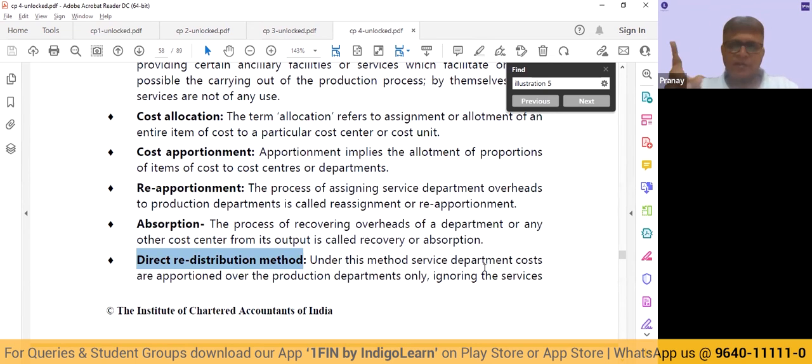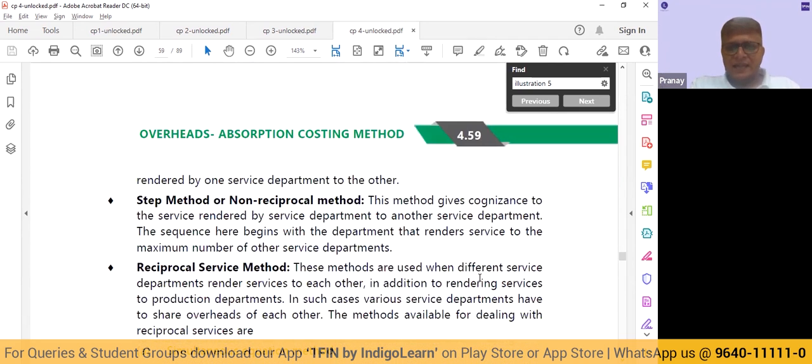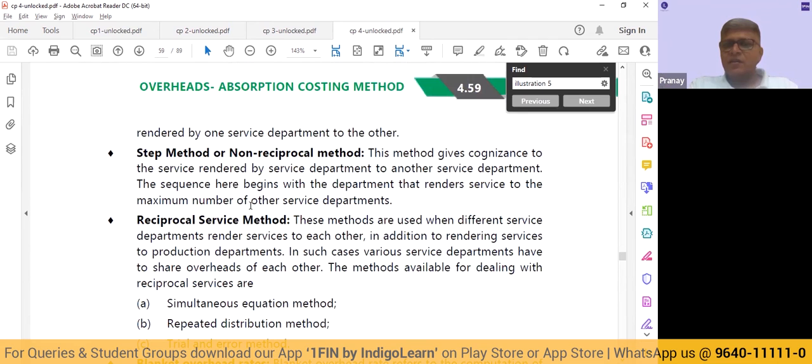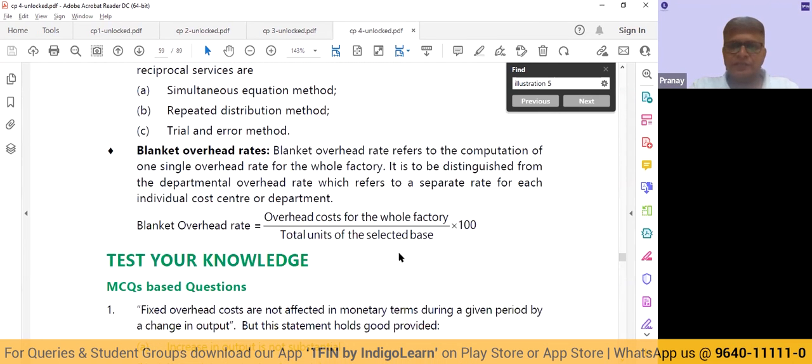Let's say there are service departments 1 and 2. There can be a possibility where department 2 is using services of 1 and 1 is using of 2. But under the direct redistribution, we don't distribute anything to the service department. We take it directly to the production departments only. But under the reciprocal method, we redistribute between the service departments also using either the simultaneous equation, repeated distribution, or the trial and error method.